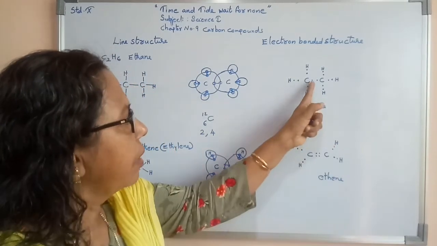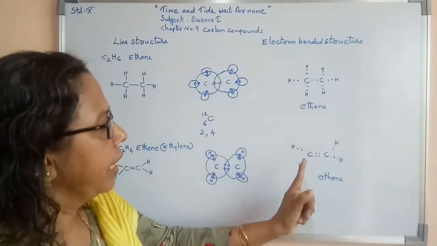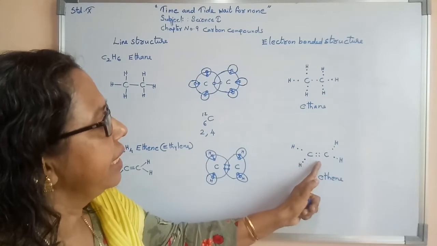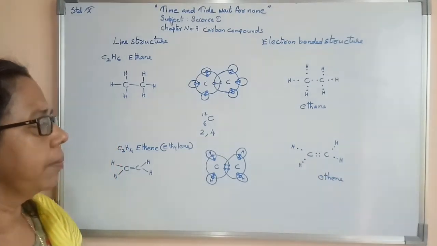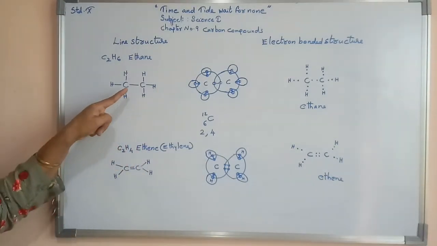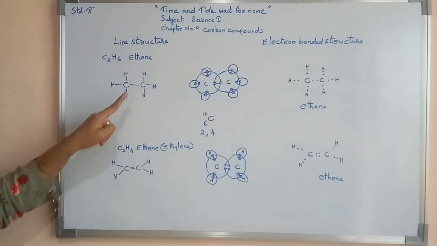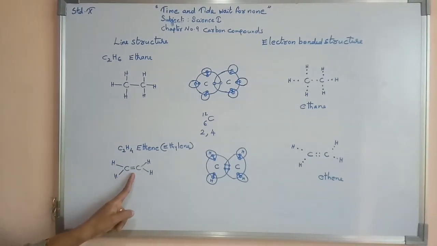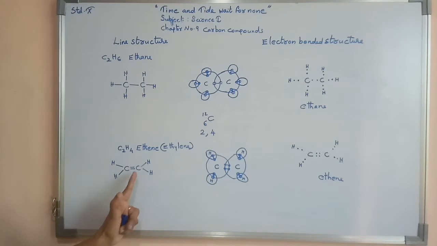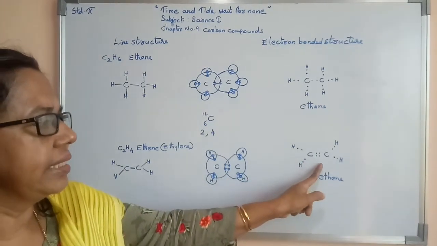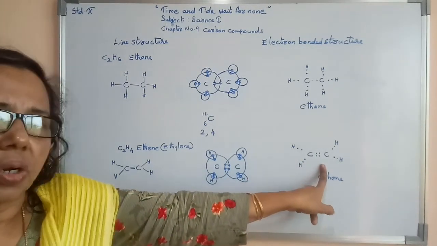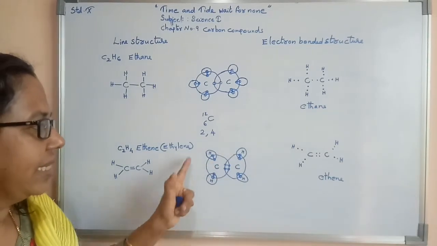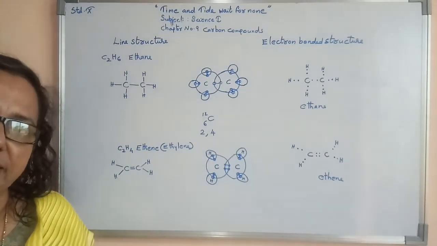In ethane, carbon to carbon single bond. At the same time, in case of ethene, carbon to carbon double bond. Here also you can see carbon to carbon single bond, here carbon to carbon double bond. This is known as line structure. This is known as electron dotted structure. This is known as diagrammatic structure.